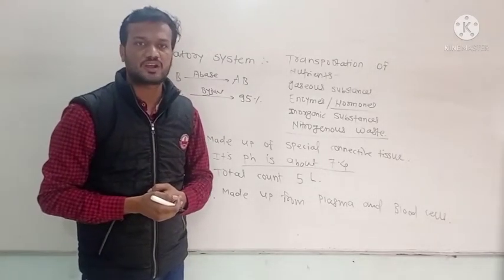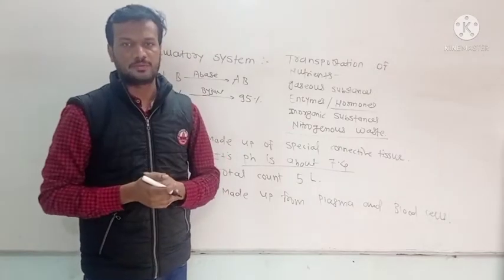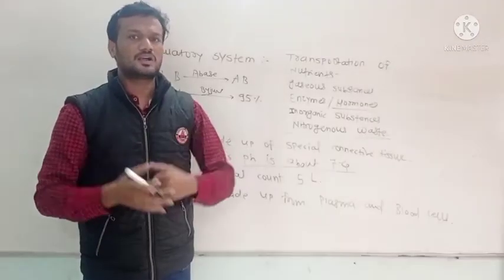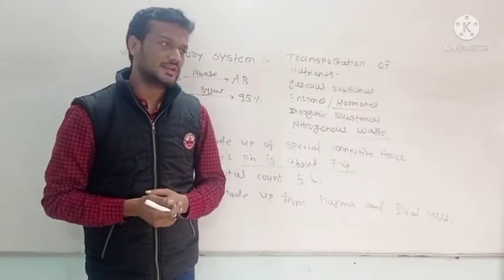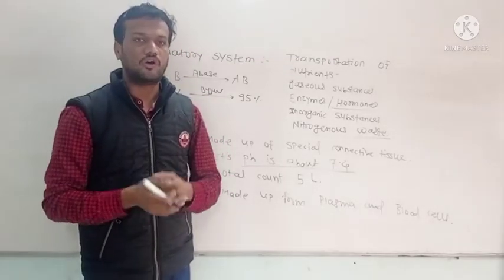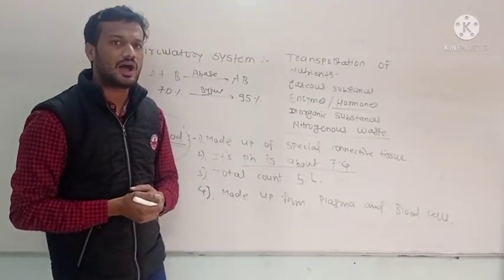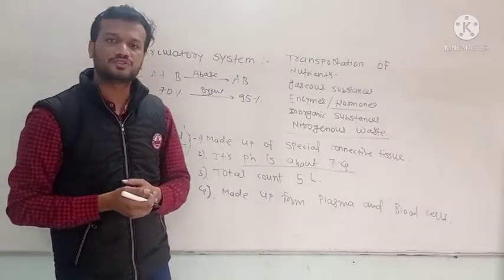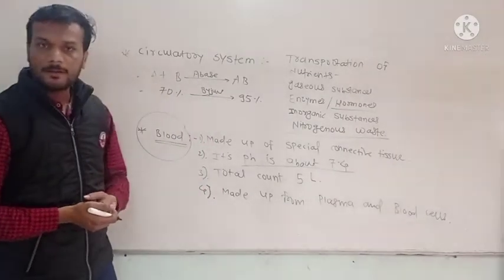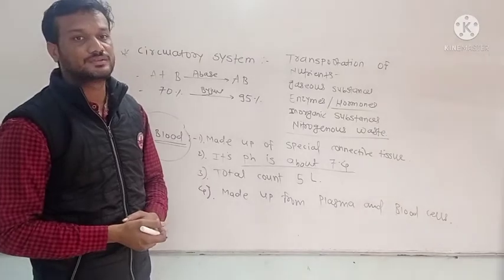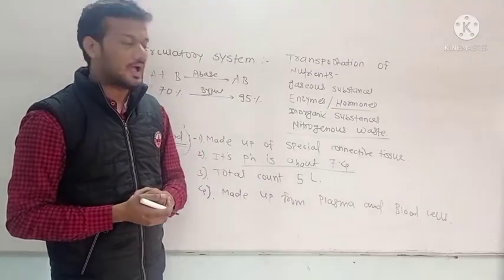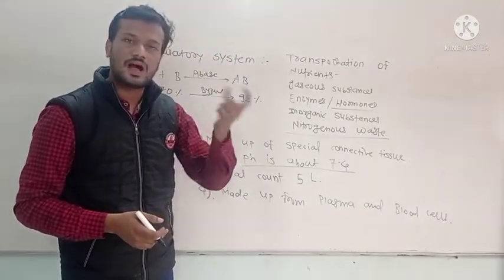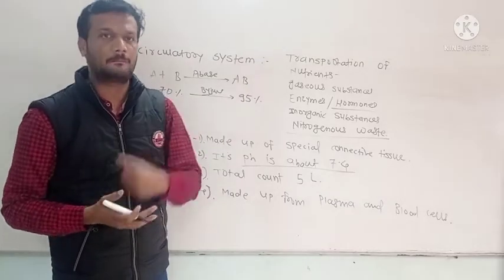We know that different reactions are carried out at optimum pH or at neutral pH, that is buffer pH. Total blood count is about 5 liters. In the case of females or girls, blood volume is only about 4.5 liters. Why is it so? Half a liter of blood is less in females, specifically menstruation is one of the reasons. Okay, then blood is mainly made up of two things, that is 55% plasma as well as 45% formed elements, known as blood cells, such as RBC, WBC, and platelets.